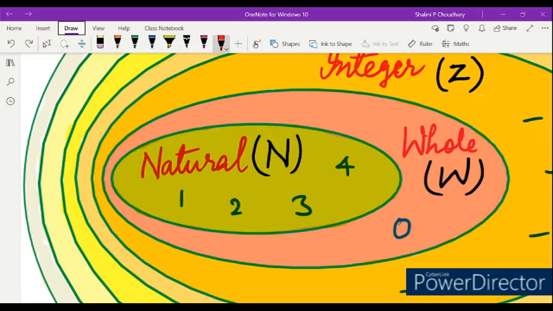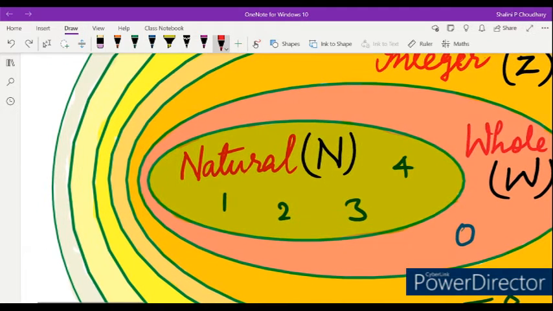We'll talk about number system, the complete concept of number system. You know what is number system? Yeah, we'll discuss that. But number system starts with natural number. Natural numbers are the numbers that start from 1, 2, 3, all the numbers that you know. That all comes under natural number.